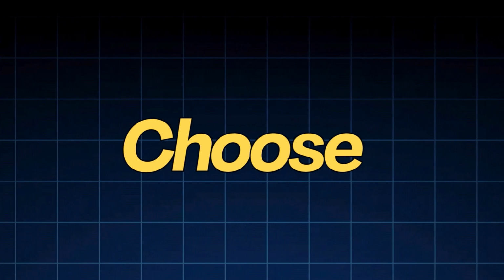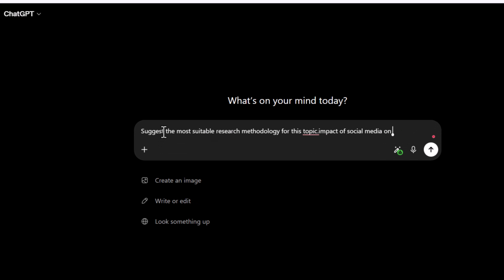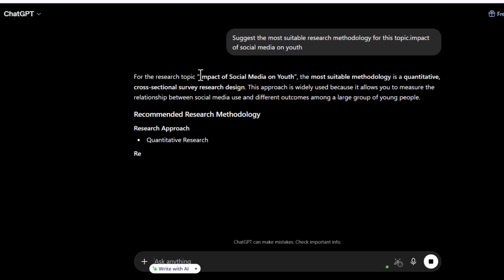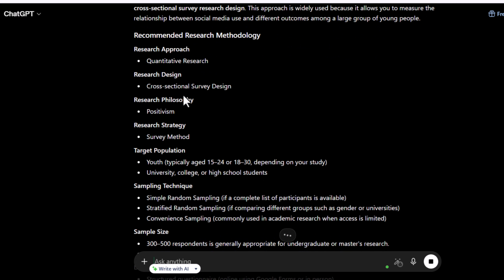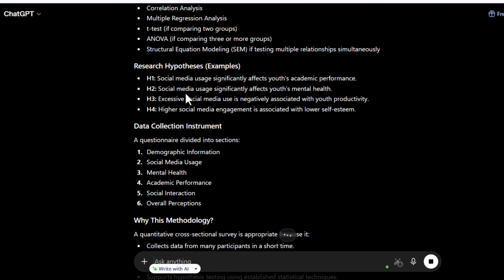Step 1. Choose your research design. Our example topic is Impact of Social Media on Youth. Start by asking ChatGPT, suggest the most suitable research methodology for this topic. It may recommend quantitative research, cross-sectional survey design, positivist research philosophy. Within seconds, you have a solid foundation.